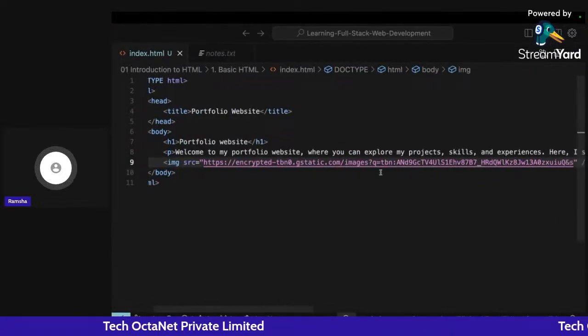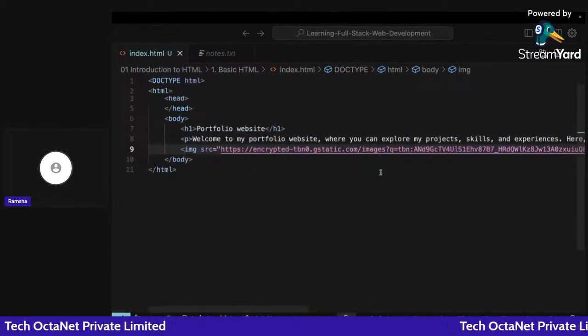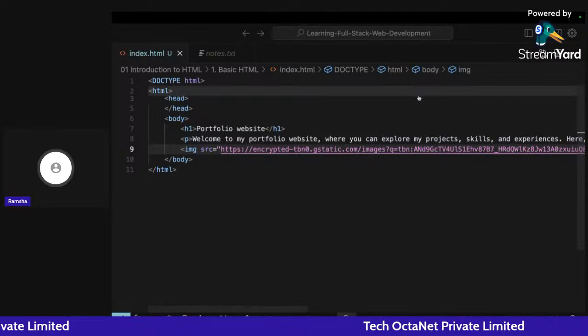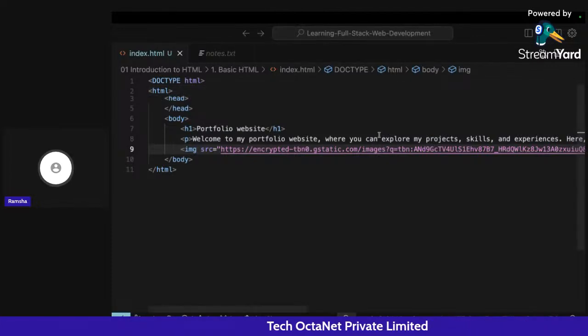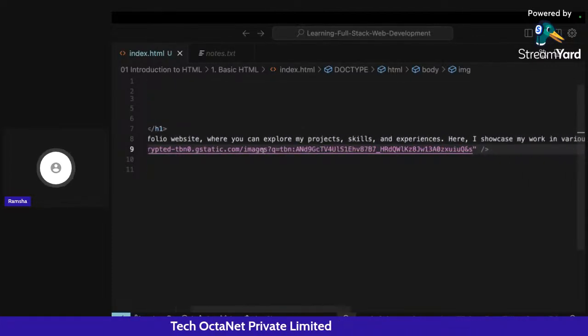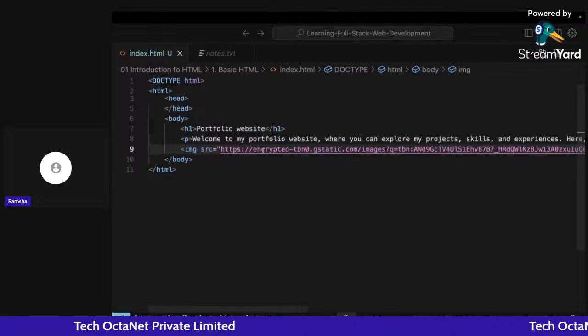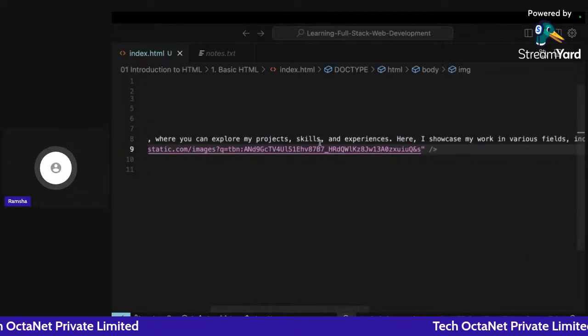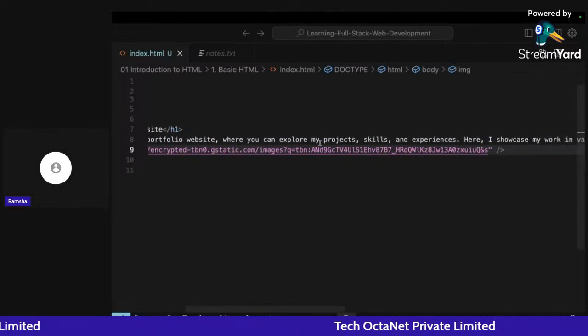You can also add your image from your local computer. Okay, by saving that particular image in your folder where you have this particular file, and you can simply add the path of your image from your local computer also.